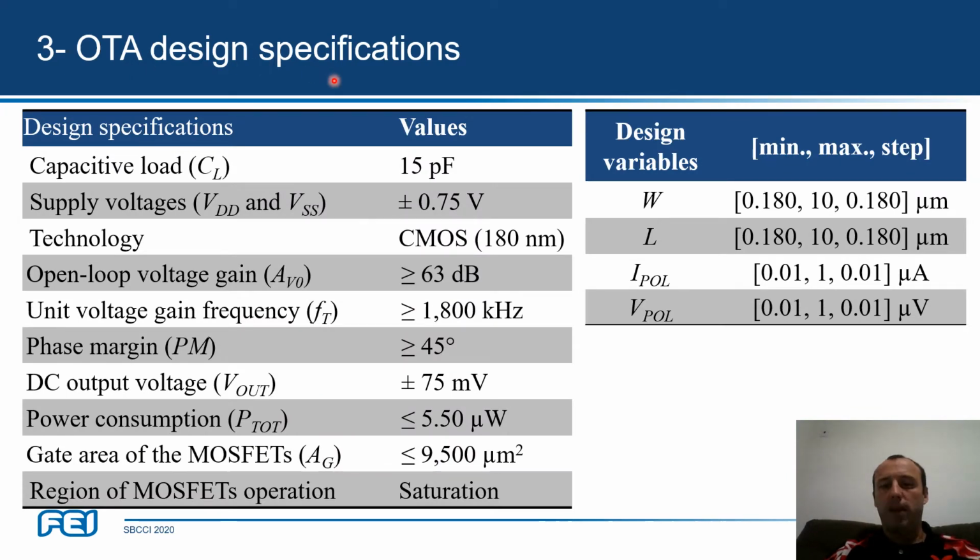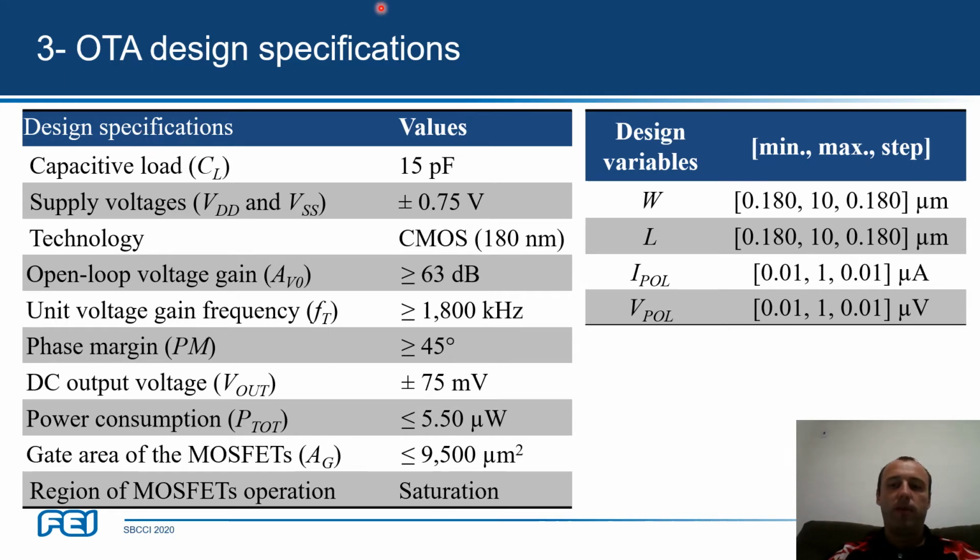OTA design specifications. So we have two tables here, one with the design specifications and their values, and another table with the design variables and the range: minimum, maximum, and step. Here the minimum, I consider the limit of the design rules of the technology that we have used, TSMC 180 nanometers, and here the maximum, and for the other variables also.